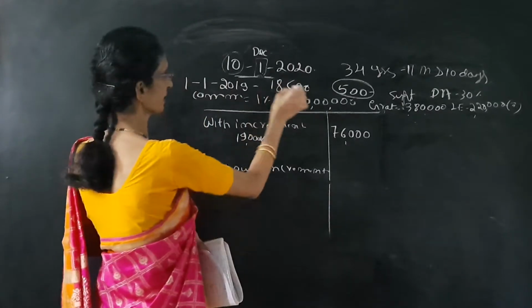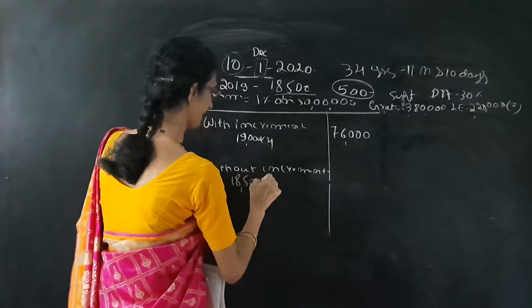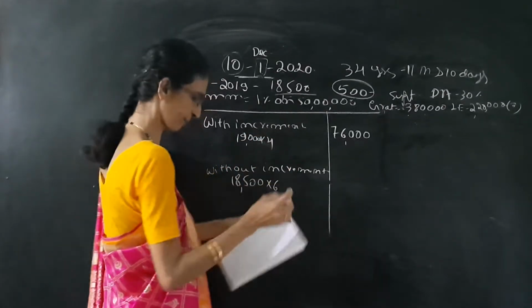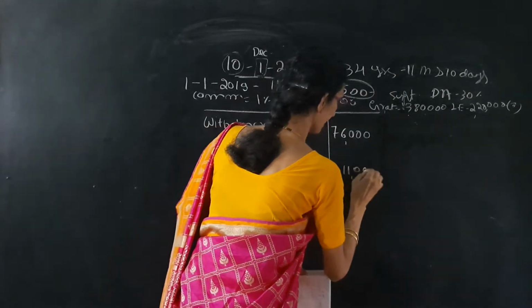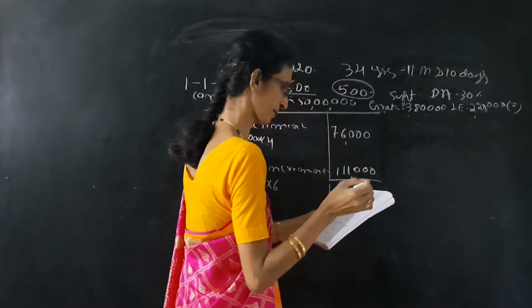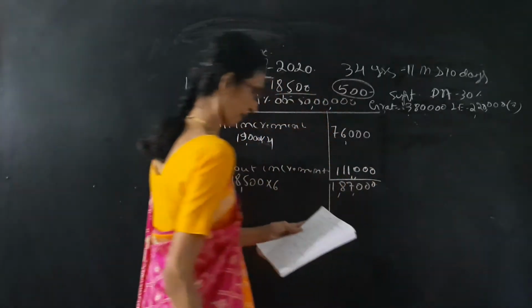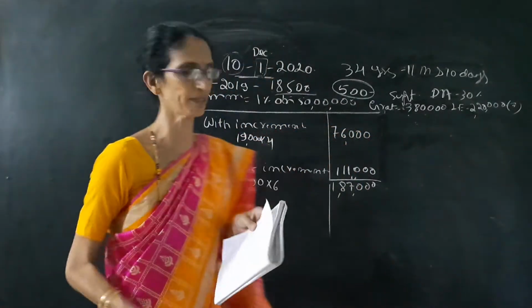Without increment means 18,500. 10 months average salary means 10 minus 4, it will be 6. So 18,500 into 6, we get 1,11,000. Add it, we get 1,87,000. Here it is given that DA enters into retirement benefit.